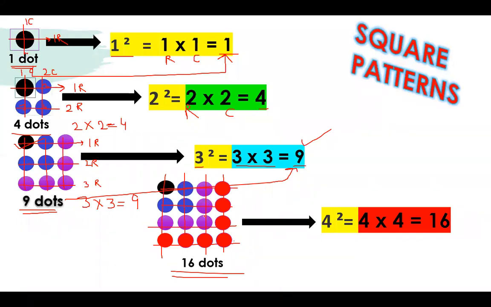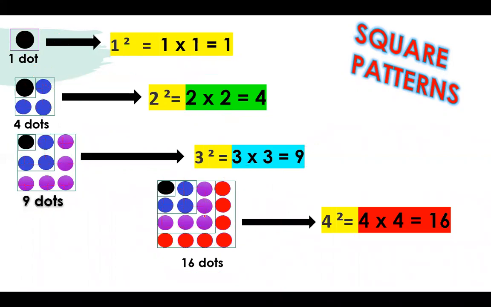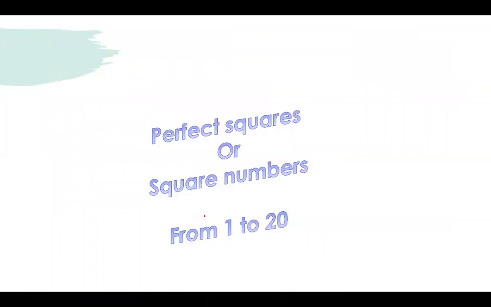Now you can see how I am arranging them into squares. You can see that one dot has been arranged in one square box, then 4 dots into one big square, then again a square. My square keeps on increasing and increasing. I am making square boxes, right? So let's learn the perfect squares, the square numbers from 1 to 10.